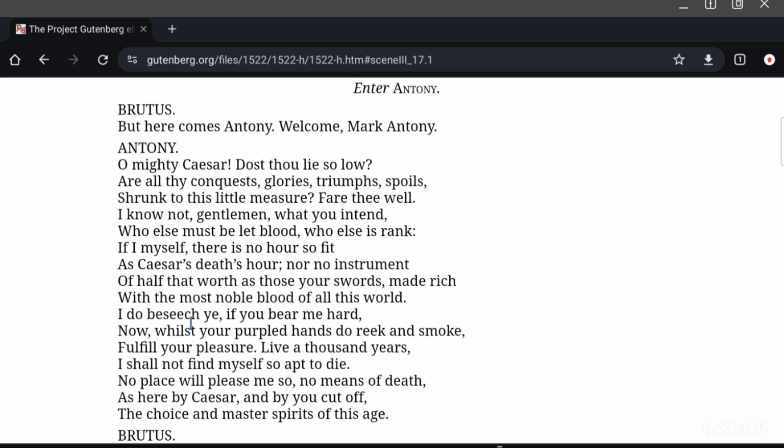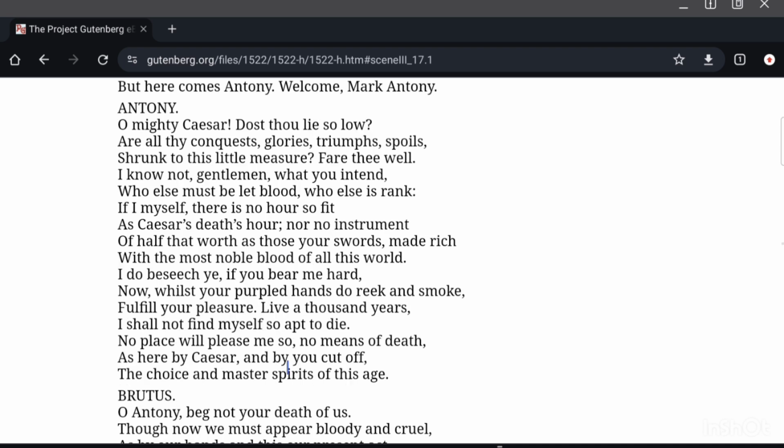I do beseech ye, I do request you, if you bear me hard, if you do not like me, now whilst your purpled hands do reek and smoke, purpled hands because their hands have been bathed in the blood of Caesar. It says, when they reek and smoke, when Caesar's blood is fresh in their hands, fulfill your pleasure, satisfy your wish of killing me. Live 1,000 years, I shall not find myself so apt to die. Even if I live for 1,000 years, I will not find an appropriate time or place to die.